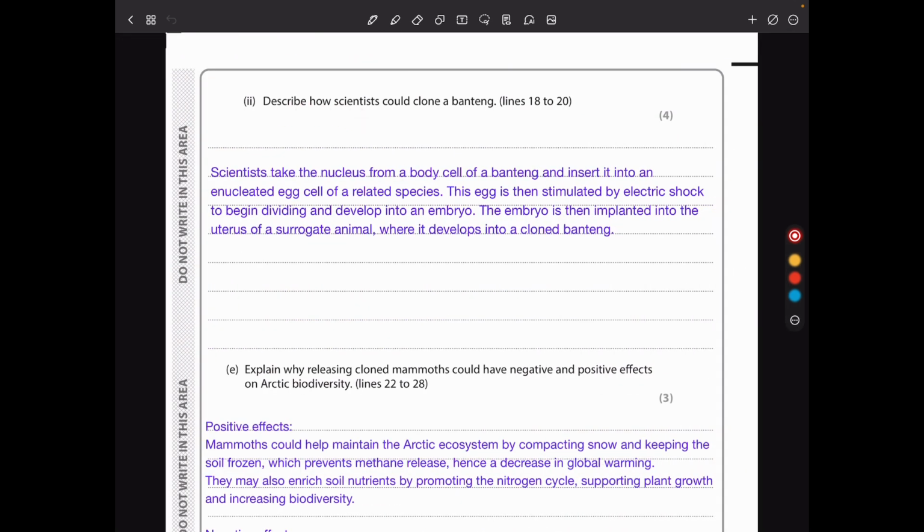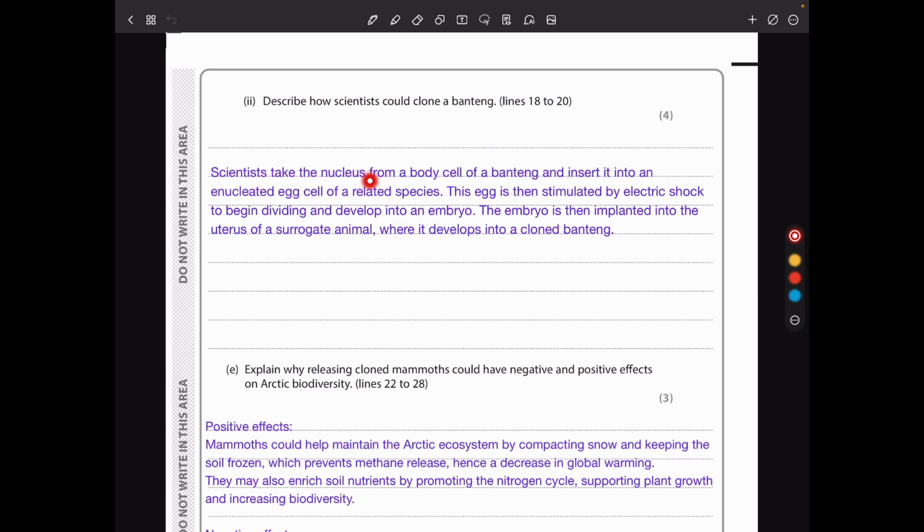Describe how scientists could clone a banteng. To clone the banteng, you have to get a body cell of a banteng, get the nucleus and transfer it into an enucleated ovum, and then allow the ovum to go through mitosis, produce an embryo, and then the embryo is implanted into a surrogate animal.